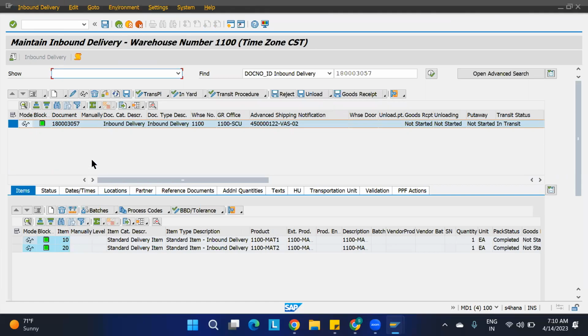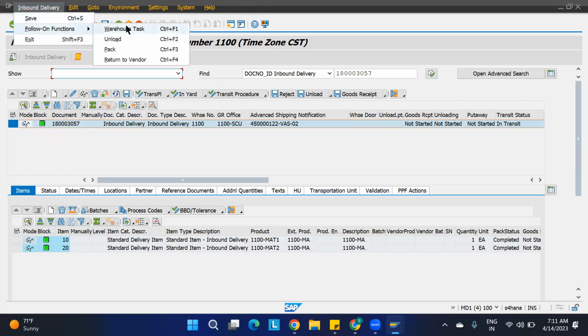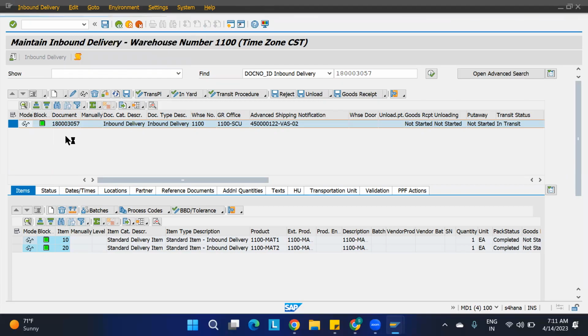Are you getting it? Just see the video again, you will understand. Because that time we had not packed, that is why I went to the packaging and I have packed it. So go to the warehouse task.